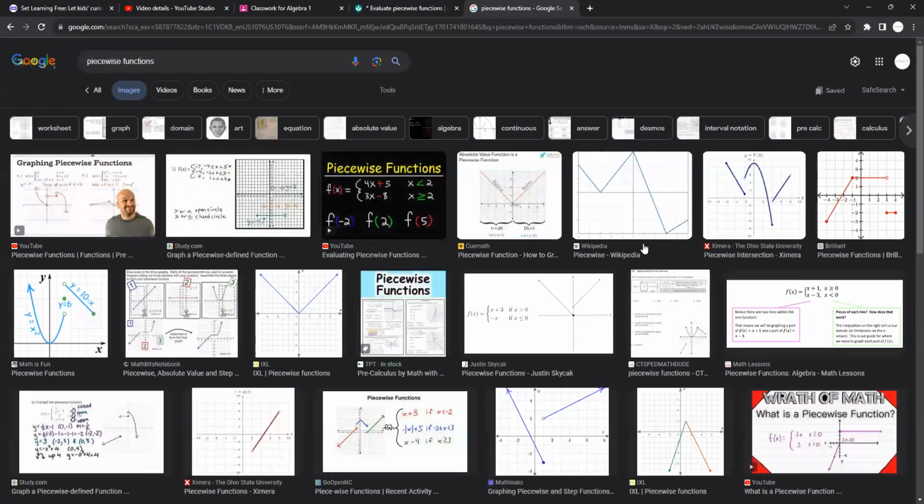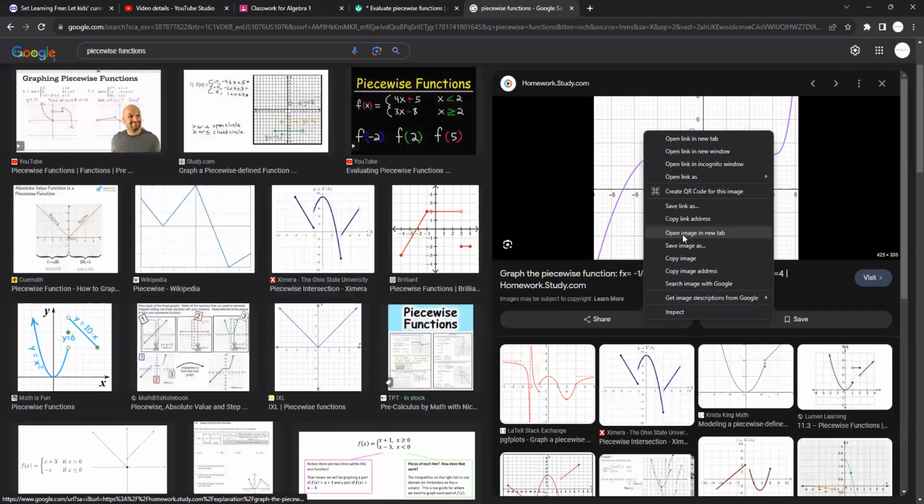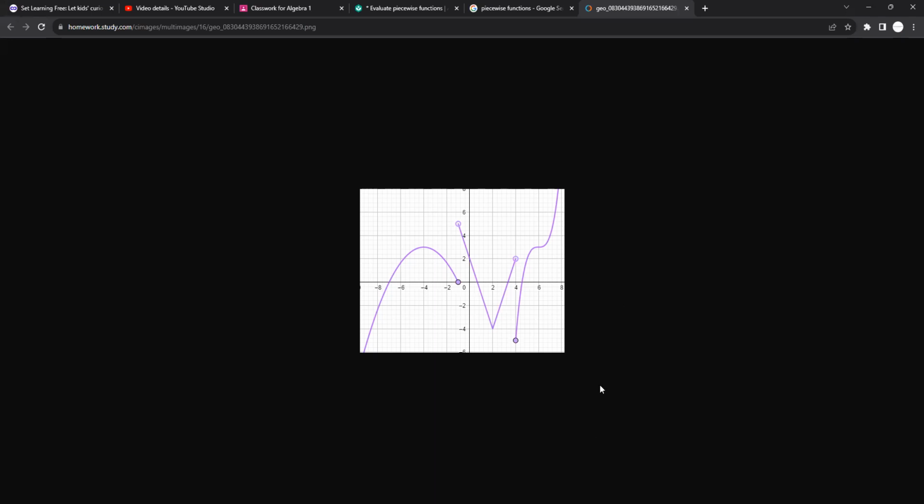All right, so piecewise functions look like this. You can see that they're not all connected, right? They have different intervals. So you can see here, x is less than 1. Here, x is greater than 1, and it goes to 4, and so on. So I'm looking at the domain.